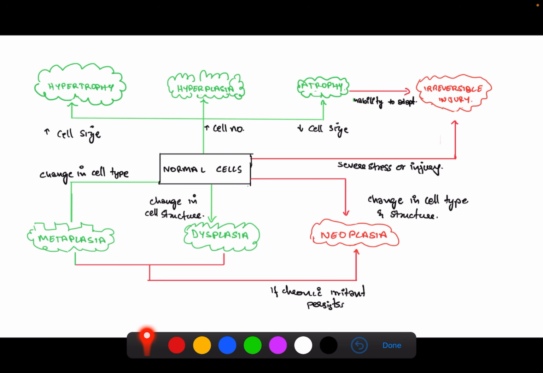And these adaptations are hypertrophy, hyperplasia, atrophy, metaplasia, and dysplasia. These changes can also be physiological, like the hypertrophy or hyperplasia of the uterus during pregnancy.